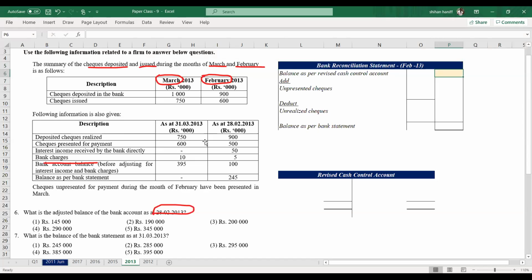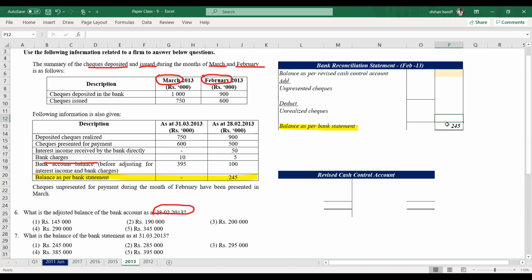Okay, so it's very simple. We have the balance as per bank statement, 245. Then only two transactions will come. Everything else goes to the revised cash control account.